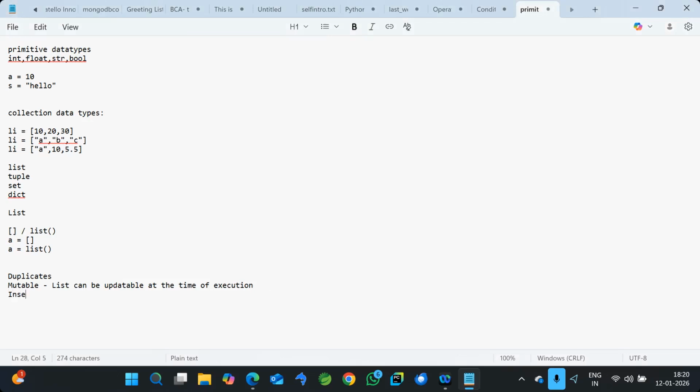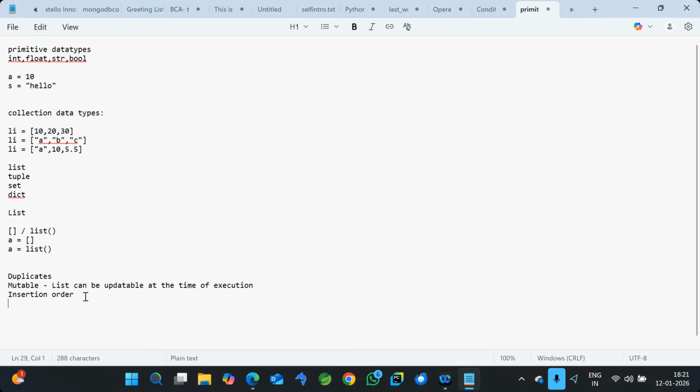And also it maintains the insertion order. That means however you insert the data, the same way you are able to retrieve the data. For example, you insert in the order 10, 20, 30. When you print the list, the output will also be 10, 20, 30 only. Same way we can get the output, okay?